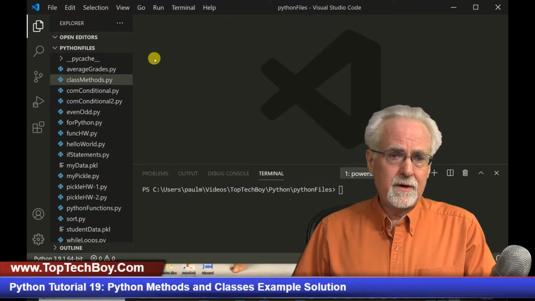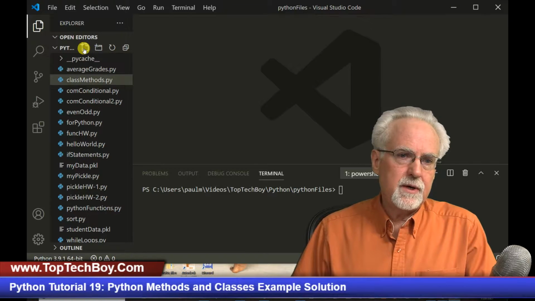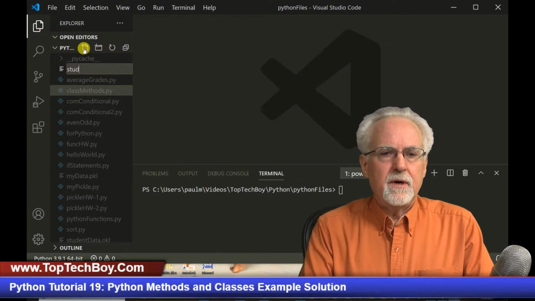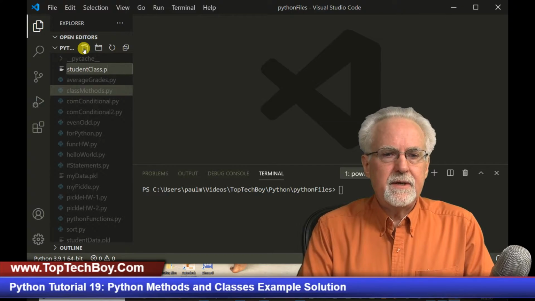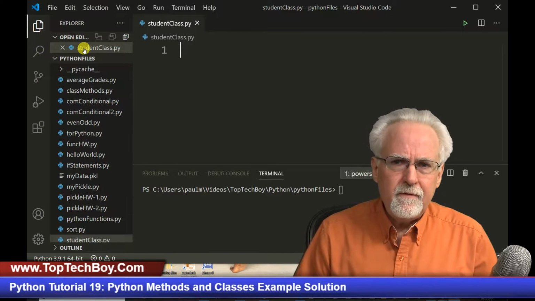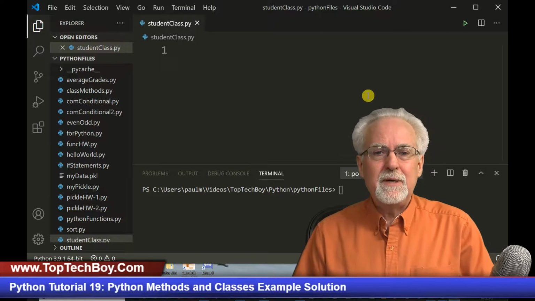The first thing that we are going to need to do is over in our most excellent Python files, we are going to create a new program. And I am going to call it studentclass.py. The .py is kind of important. And boom, we've got ourselves a fresh new Python program just waiting to be written.